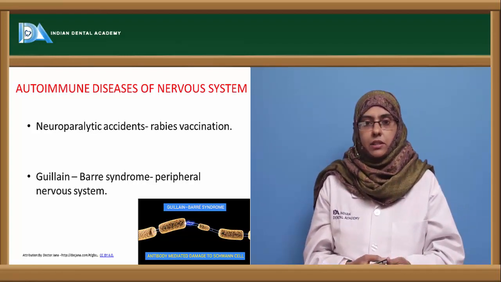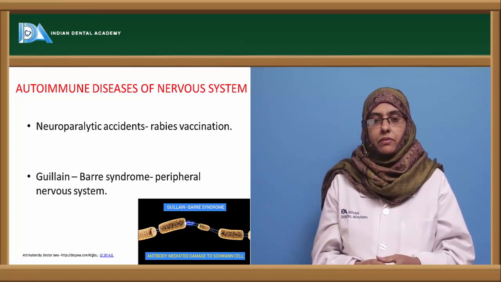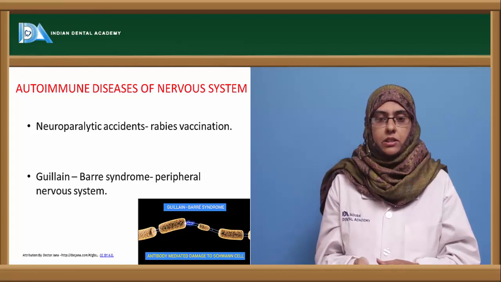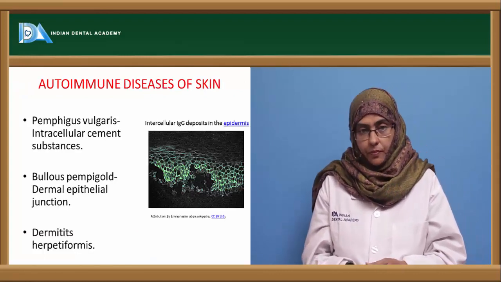Next is Guillain-Barré syndrome. Here the target organ is the peripheral nervous system. Again, the same complication that is associated is the destruction of the central nervous system.